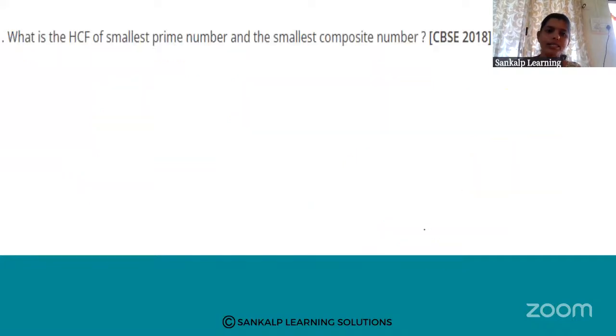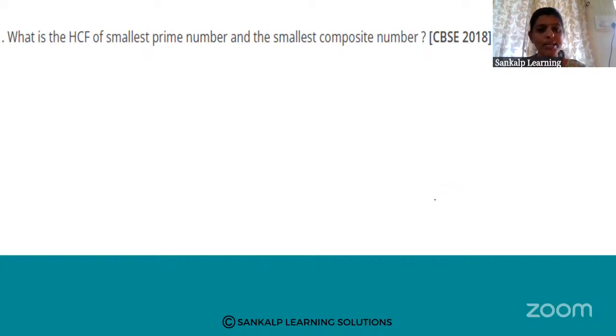Next. See, this is a very interesting question. What is the HCF of the smallest prime number and the smallest composite number? Yes, my dear students. First tell me the smallest prime number.